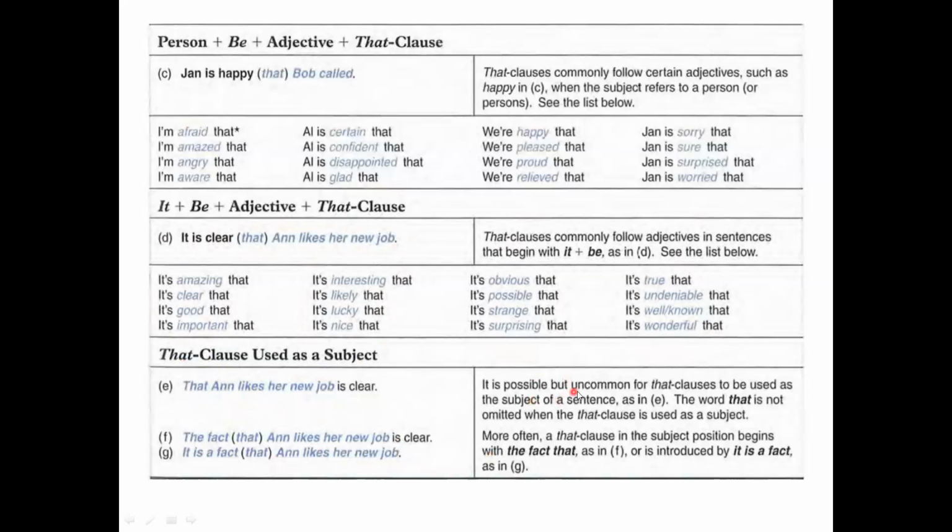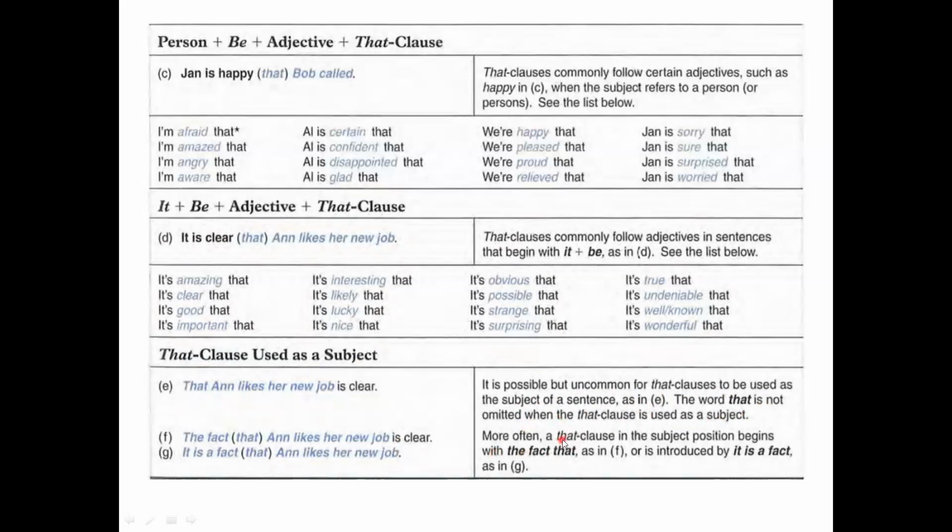It is possible but uncommon for that clauses to be used as the subject of a sentence, as in E. And the word that is not omitted when that clause is used as a subject.